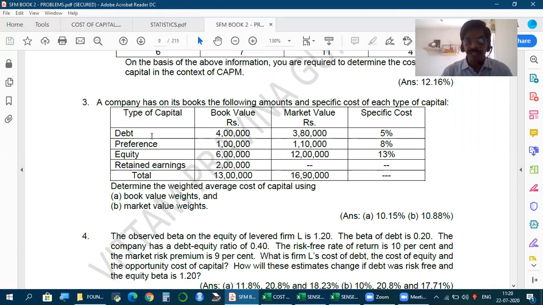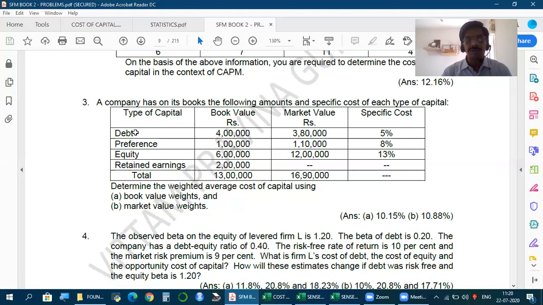We have book values of each, market values, and specific cost. How to calculate specific cost we learned, but here it is readily given. Now, 4 sources, or combining equity and retained earnings, 3 sources. All that we have to do is, using book value weights and market value weights, calculate WACC.